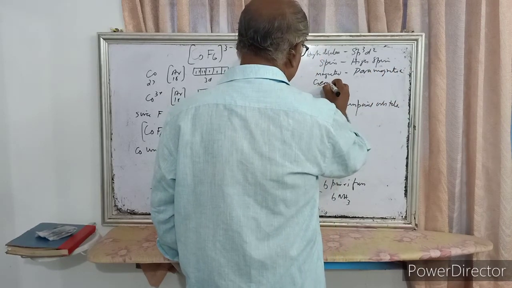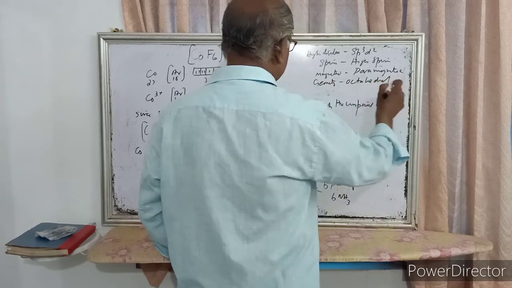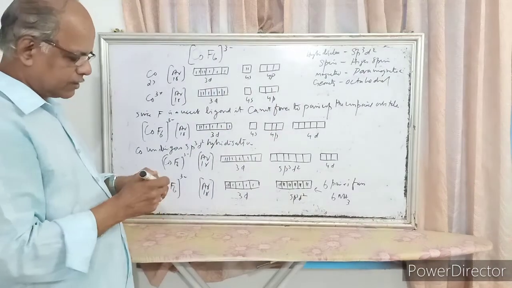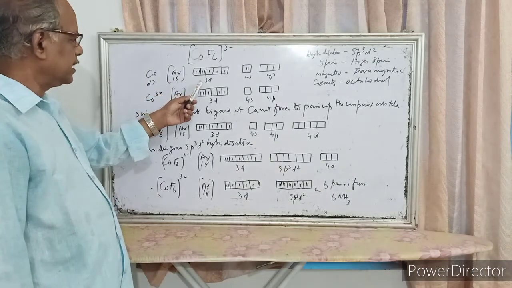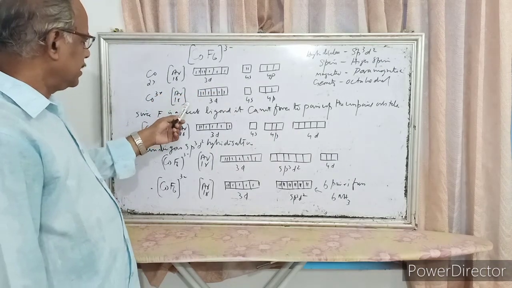And geometry is octahedral. So once again, [CoF6]3- complex: cobalt atomic number 27, argon 18, 3d7 4s2, Co3+ oxidation state, argon 18, 3d6,